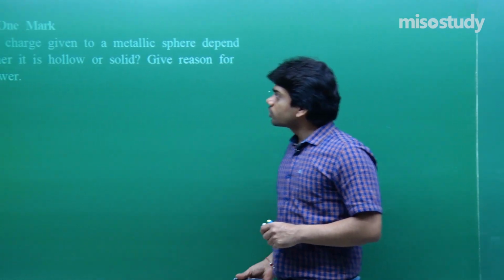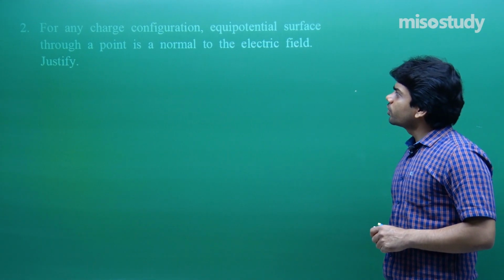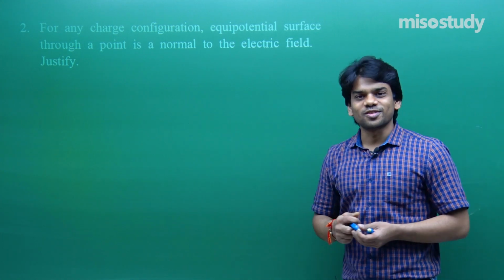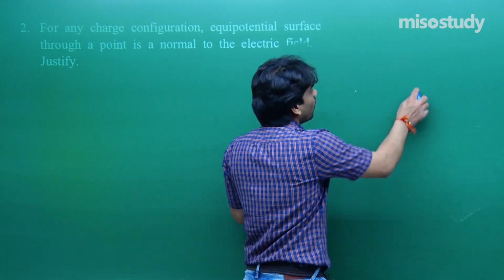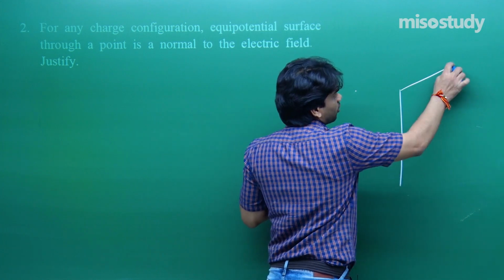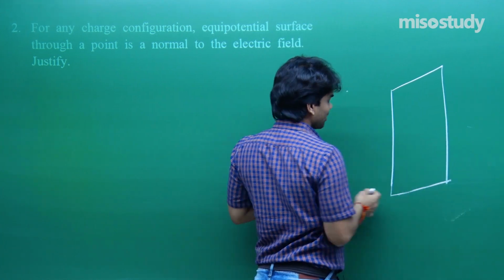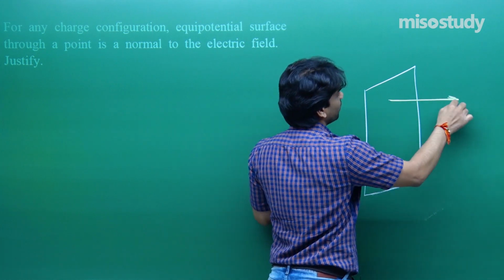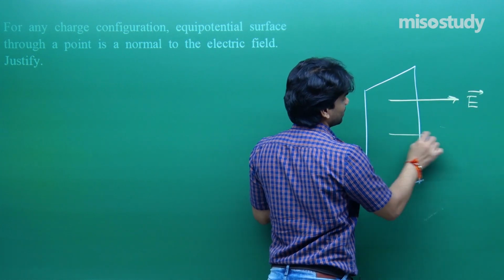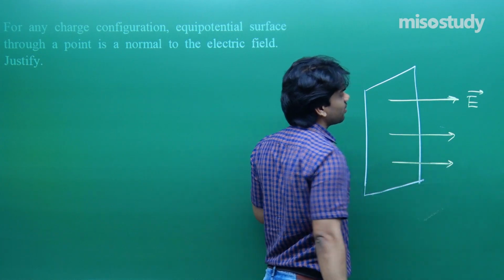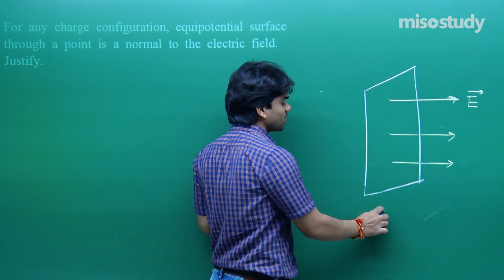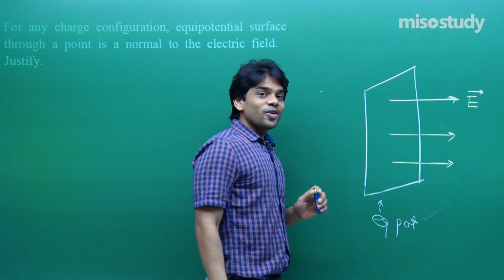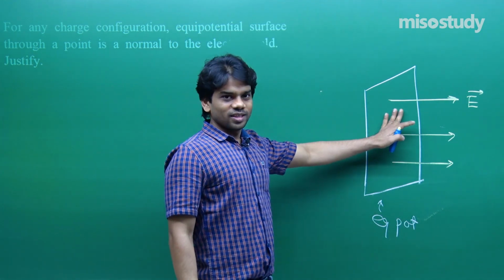Next one, we have question number 2. For any charge configuration, the equipotential surface through a point is normal to the electric field, justify. If I draw any kind of equipotential surface, let's say this is an equipotential surface, and let's say we have electric field here. Now, I have shown you the real scenario, it's in this way.